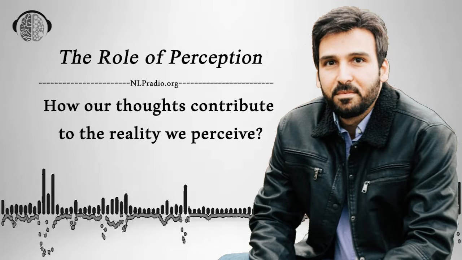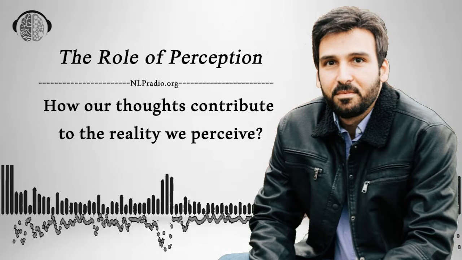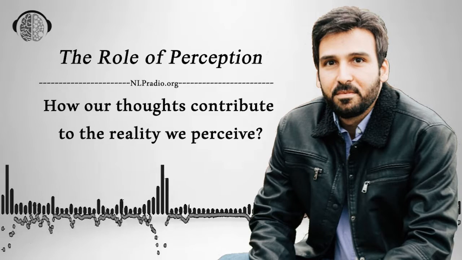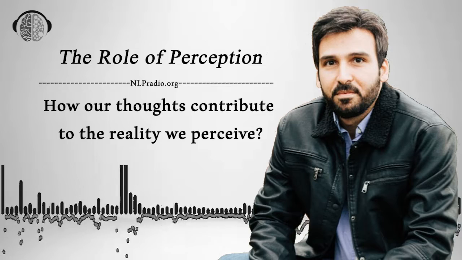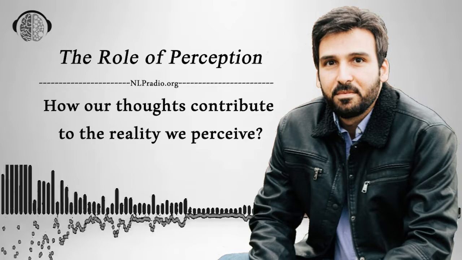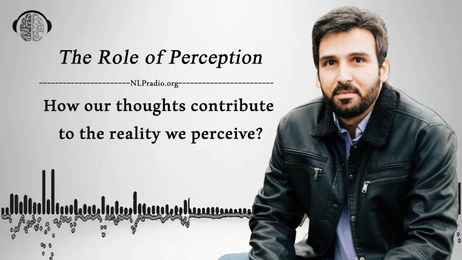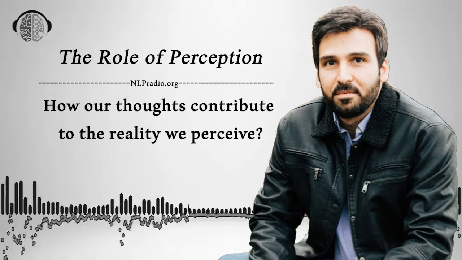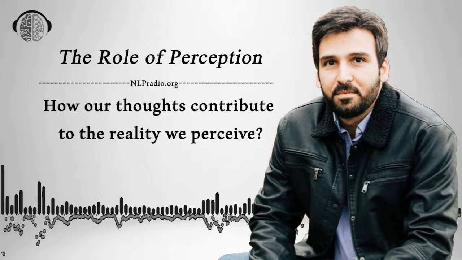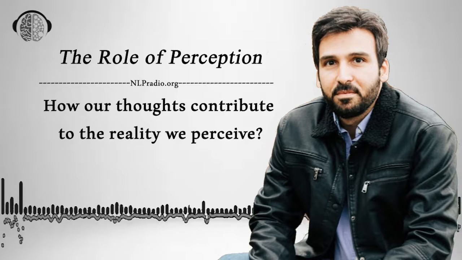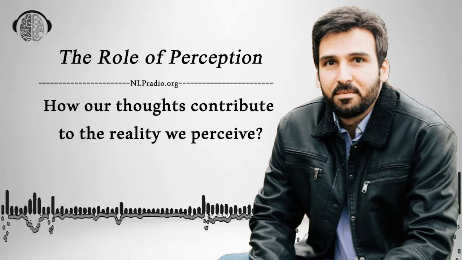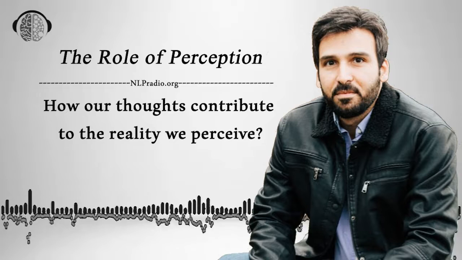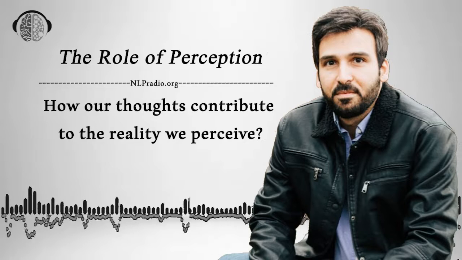5. Influencing decision-making. Perception influences our decision-making process by providing us with information about our environment. The way we perceive situations and people affects the judgments we make and the actions we take. Our perceptions can influence our attitudes, beliefs, and values, which in turn impact our choices and decisions.